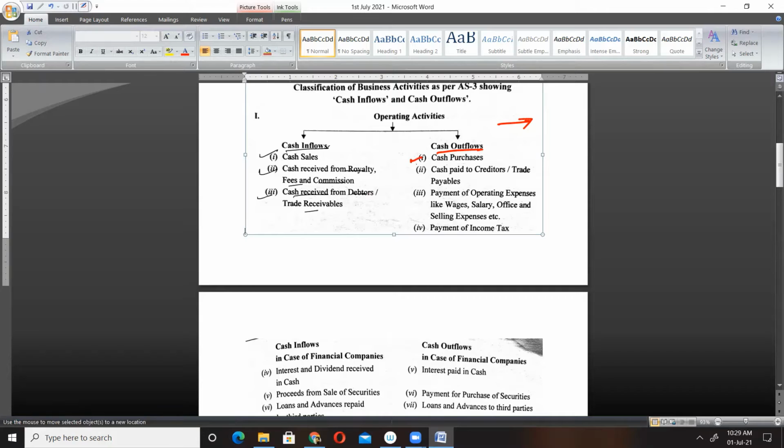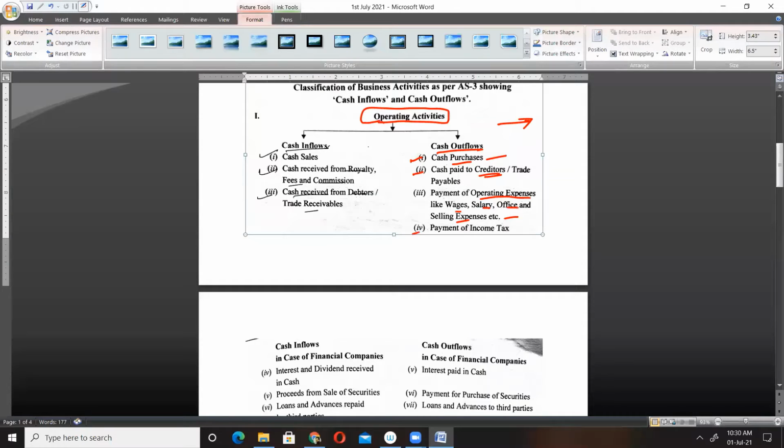First, cash purchase. Obviously, without purchasing goods, without purchasing raw material, the business will not survive. Survive means we won't be able to do production, and if we can't produce, how will we sell? So cash purchase of goods or raw material is our core, main activity, operating activity. Similarly, cash paid to suppliers. Creditors means suppliers. Payment of operating expenses like wages, salaries, office expenses, selling expenses, etc. Payment of taxes. These are day-to-day activities of the organization, because without doing this, the business won't survive. So that is what operating activity is.